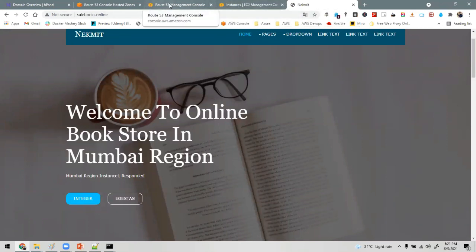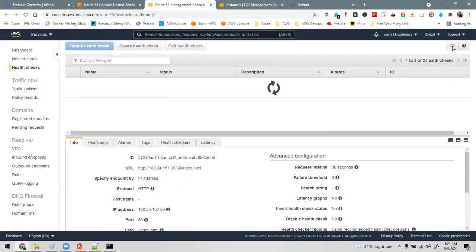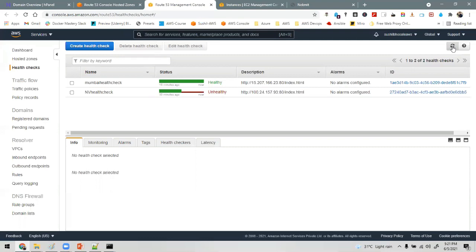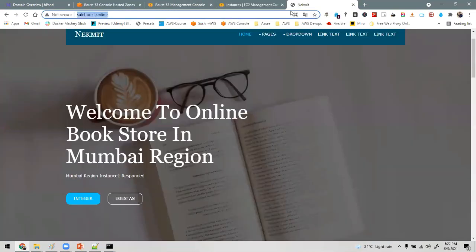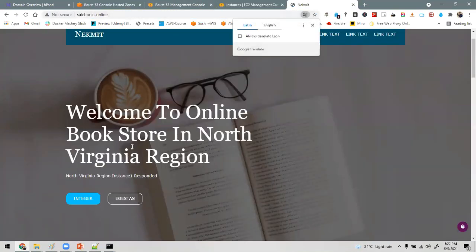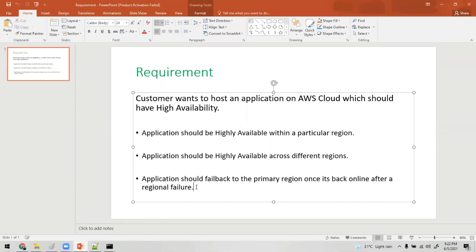See, the cloud has made the primary and secondary setup of infrastructure very easy. In the olden days, you can understand the pain of setting up the primary and secondary site. See, now it went to the North Virginia region. Okay, so it is failing back also. So that completes our point number 3 also.